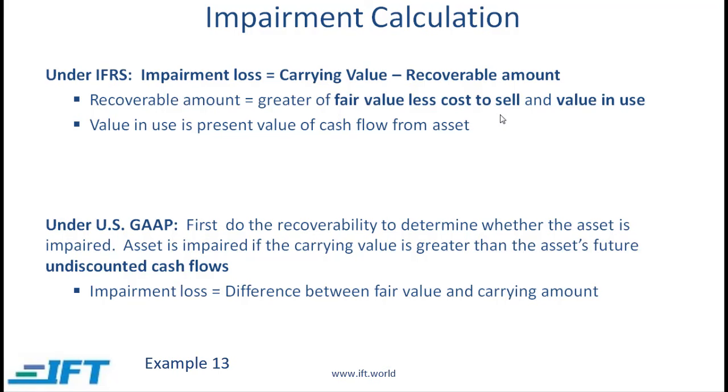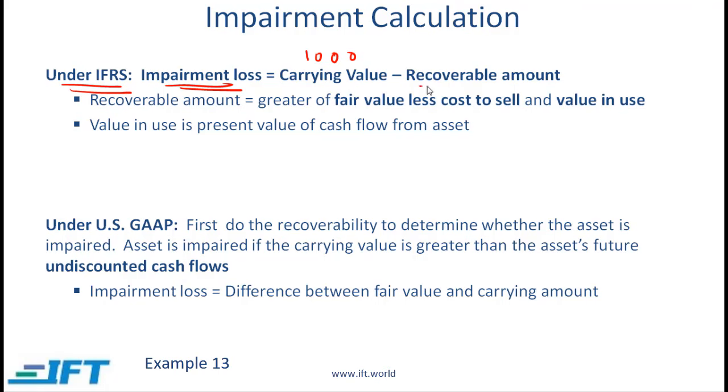Let us understand impairment related calculations in a little more detail, and then we will do an example. Under IFRS, the impairment loss is equal to the carrying value minus recoverable amount. Carrying value is the original carrying value of your equipment. Let's say that number is 1,000. After the machine has been damaged, let's say because of an earthquake, an unexpected or unanticipated event, the recoverable amount might be less than 1,000, which means that we need to show an impairment loss.